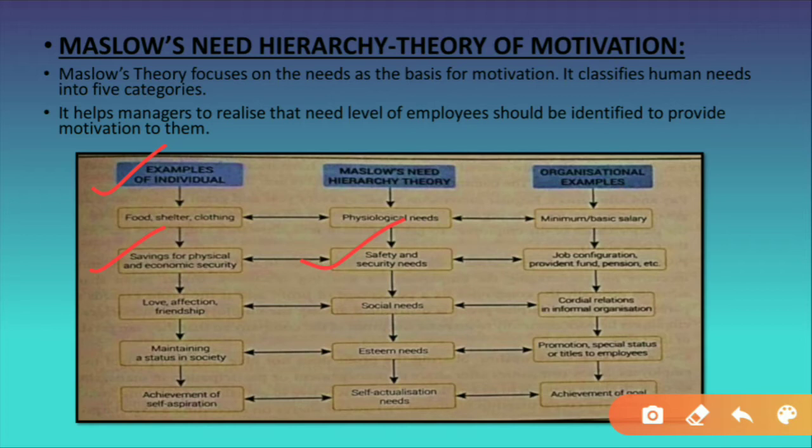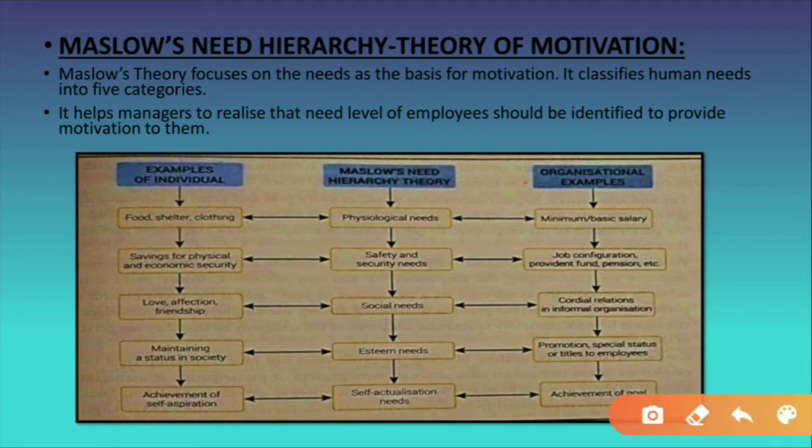Okay, now security needs means we have to think for the future, we have to think for our health. Physical security means safety from illness, accident, fire, etc. And economic security means what? In future, having sufficient funds with them so that they can meet whatever future needs arise. So that is why they need the basic security. Okay, this is according to the individual.